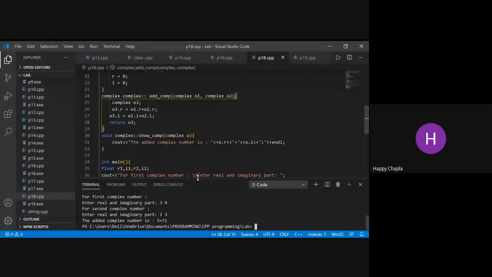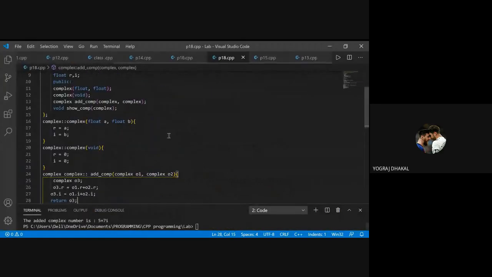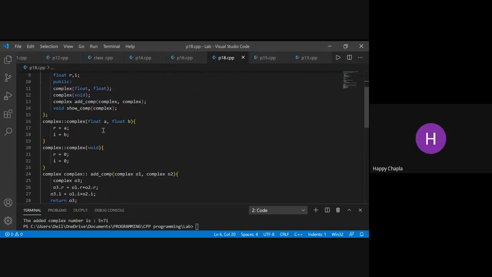Okay, okay. I've used, as mentioned in the question, the override constructor concept also. Yes, yes. Okay, this is the override concept.